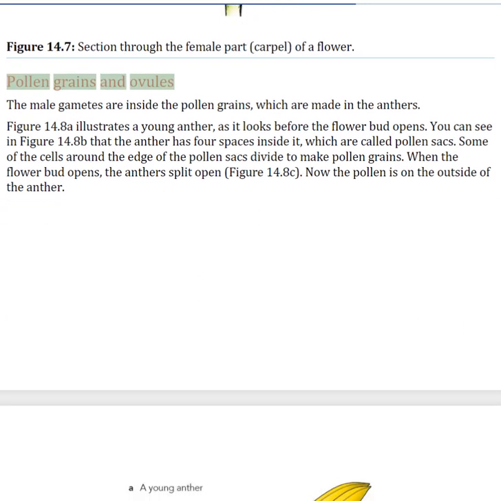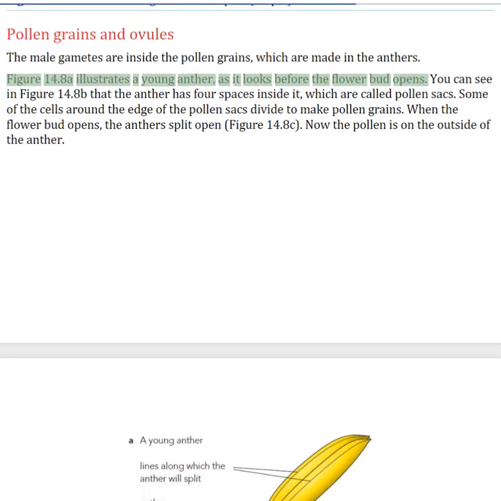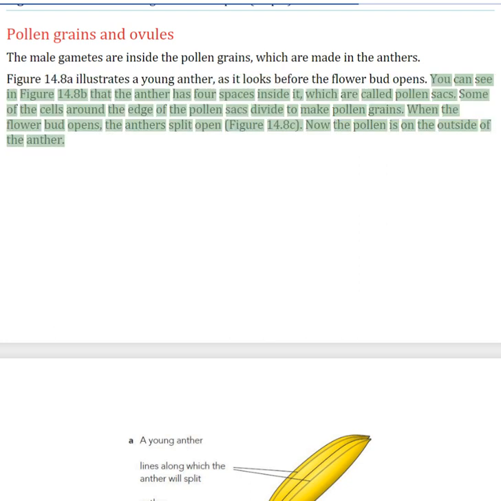Pollen grains and ovules. The male gametes are inside the pollen grains, which are made in the anthers. Figure 14.8 illustrates a young anther, as it looks before the flower bud opens. You can see in figure 14.8b that the anther has 4 spaces inside it, which are called pollen sacs.